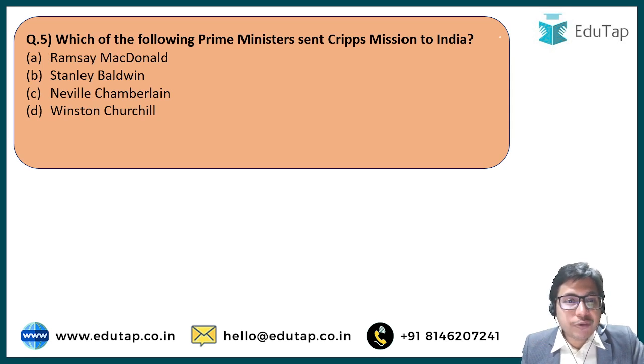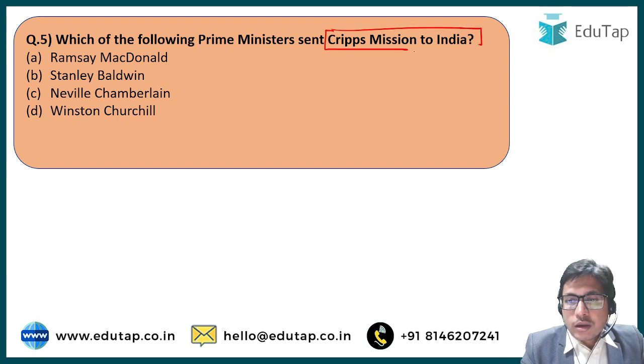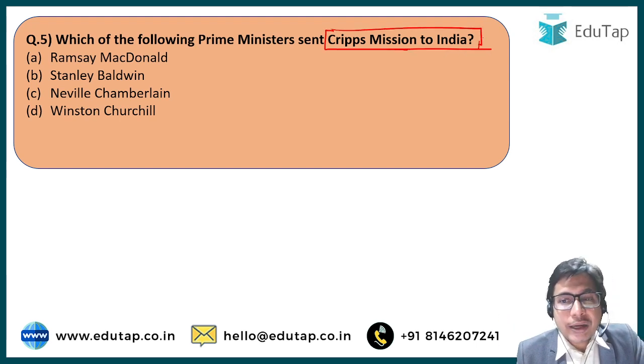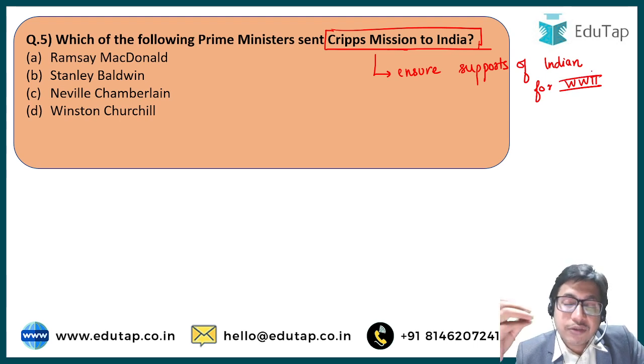Next up is question number 5. Which of the following prime ministers sent Cripps mission to India? The Cripps mission was sent by the British government in order to ensure the support of Indian politicians, primarily support of Indians for their Second World War, right? But Indians were very adamant that we will support you, we will provide you with the troops and all the supplies, if you guarantee that after the war you will leave India and you will provide independence to India, right?